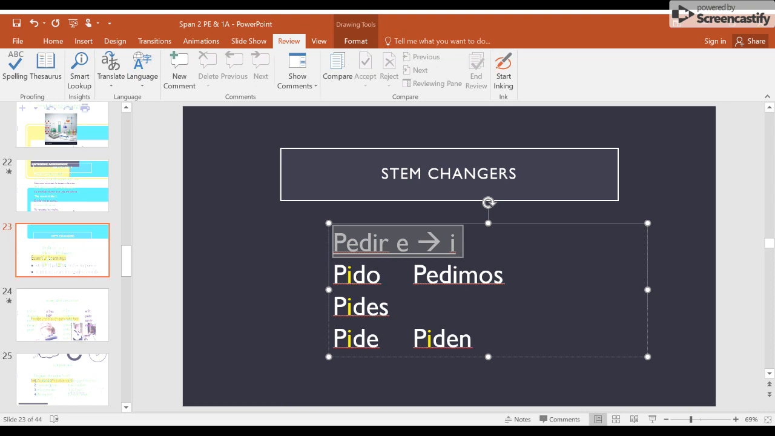Repetir, to repeat. Again, use the second E. So we do have E to IE and E to I. Sometimes we get those confused, but remember, if it's going to be an E to I, it has to be an IR verb. So if you see empezar or entender, well, that can only be E to IE. The ones you'll have to memorize is like preferir and venir. Those ones are E to IE rather than E to I, even though they have that IR ending.